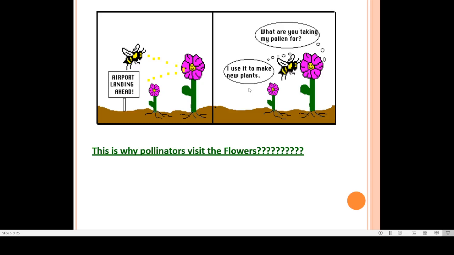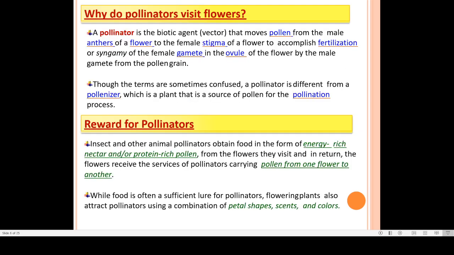Now, why should the pollinators or our agents visit the flower? But before that, we will see what a pollinator is. So, a pollinator is the biotic agent, the living agent that is required for pollination or for carrying pollen grains to the stigma of the flower. And one more term is there, that is pollinizer. Pollinizer is the plant which is the source of pollen grains.